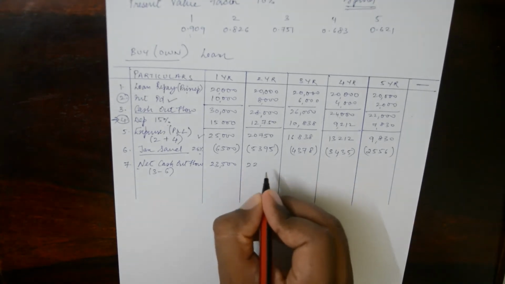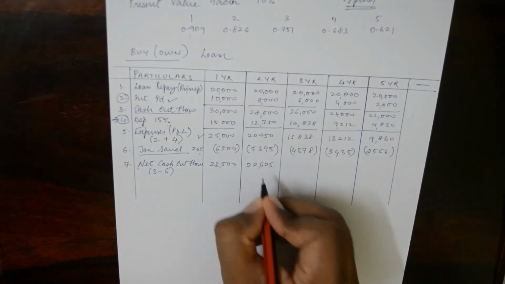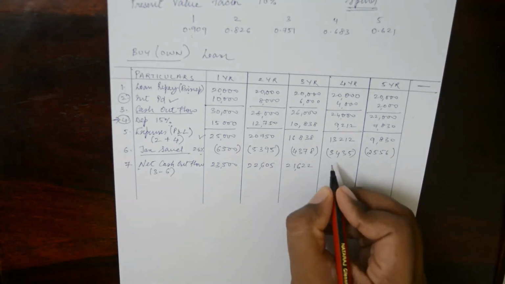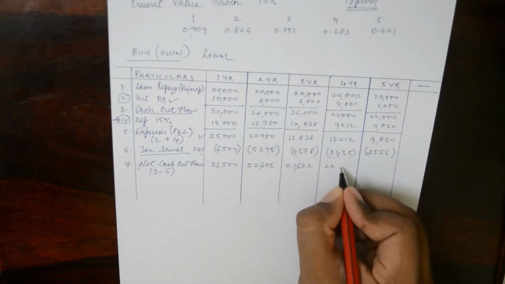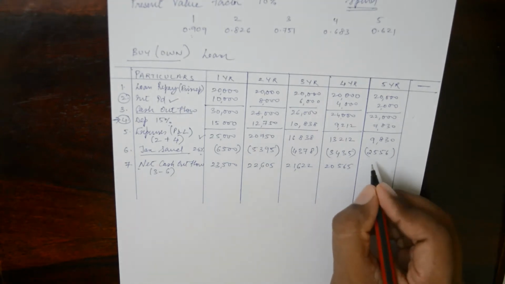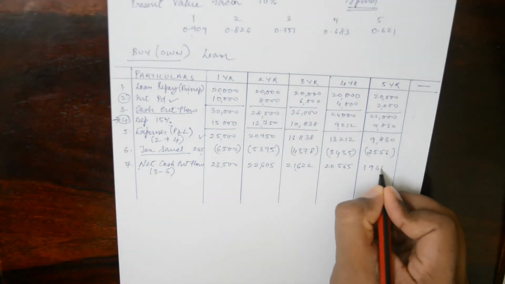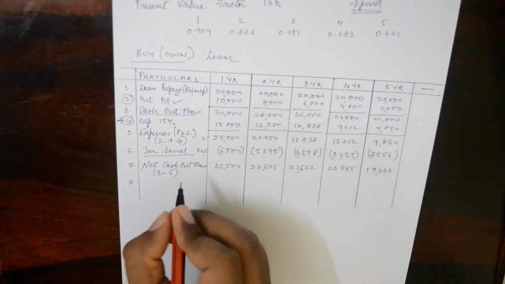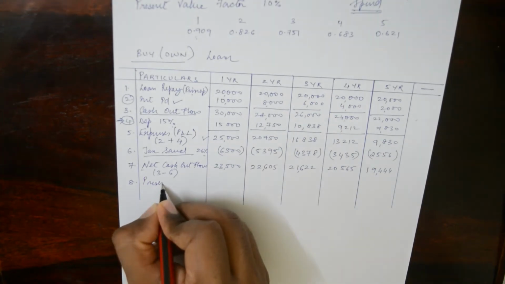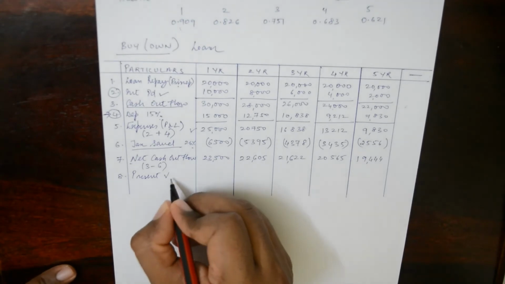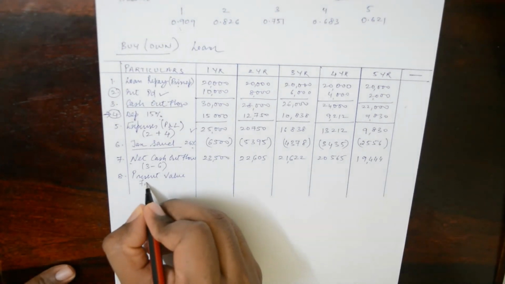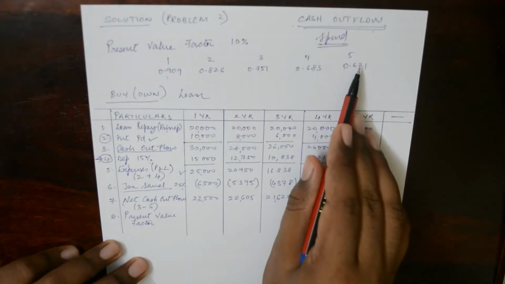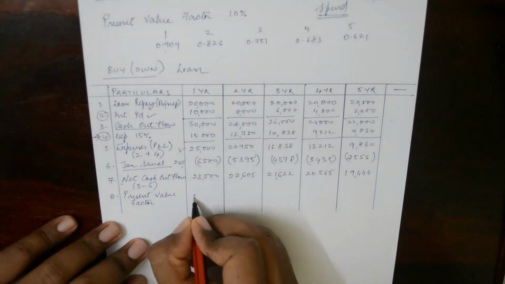Second year it is 22,605. Third year it is 21,622. Fourth year it is 20,565, and fifth year it is 19,444. Now we go into the next part here, present value factor. Present value factor, you can simply just take it from the problem. Present value factor, each year you just note it down.